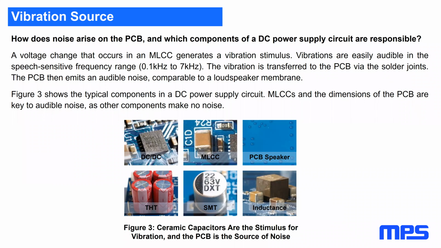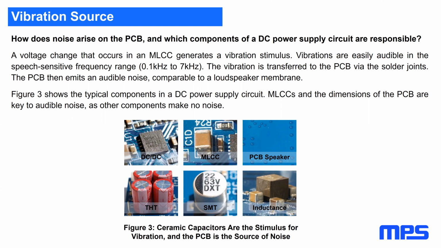The vibration source. How does noise arise on the PCB, and which components of a DC power supply circuit are responsible? A voltage change that occurs in a ceramic capacitor generates a vibration stimulus. Vibrations are easily audible in the speech-sensitive frequency range. It goes from around 100 Hz to 7 kHz. The vibration is transferred to the PCB via the solder joints.